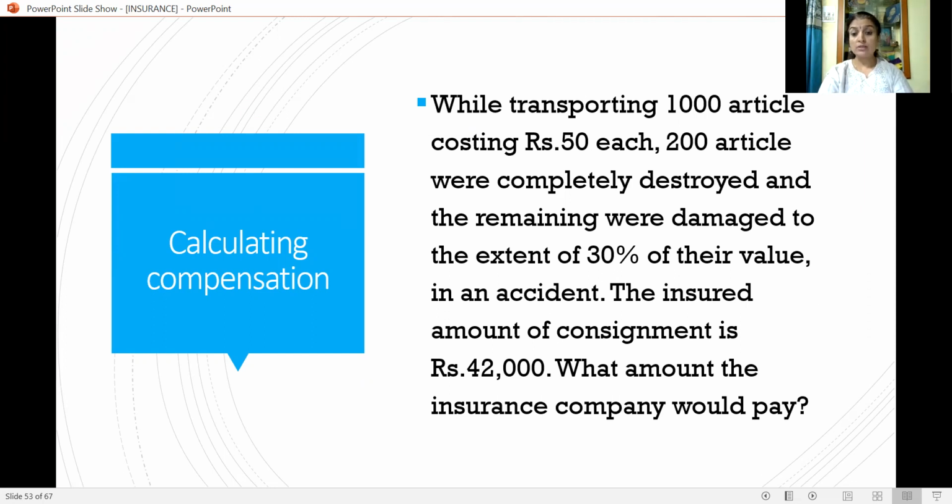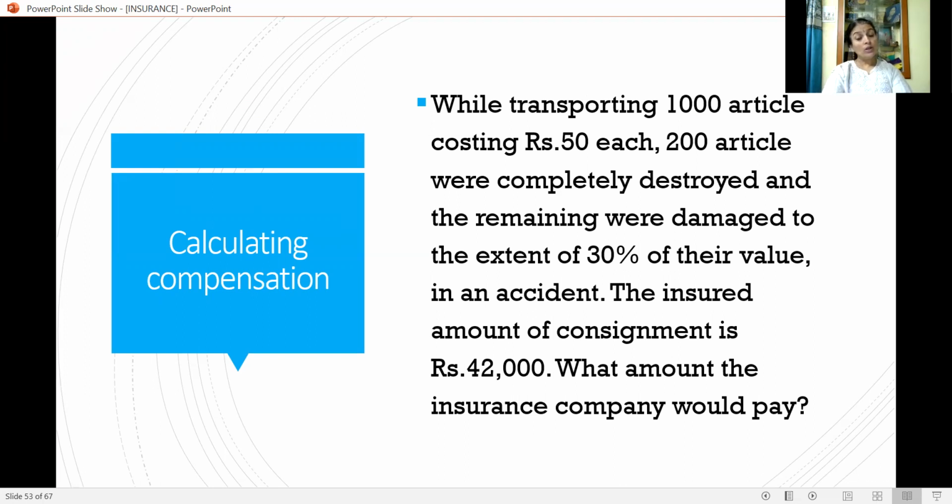So this partial loss is of 30%. That means 800 into 50 is the original value of the articles. It is destroyed to the extent of 30%, so 30% of it we have to calculate. That is the partial loss. So total loss means complete loss plus partial loss. After calculating the loss, then we have to go for the insured amount. It is given in the problem.